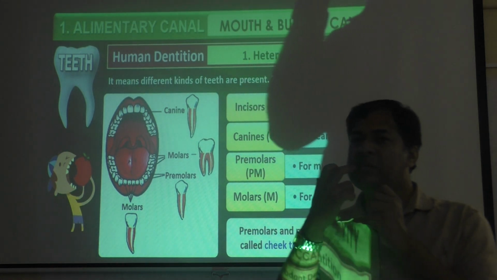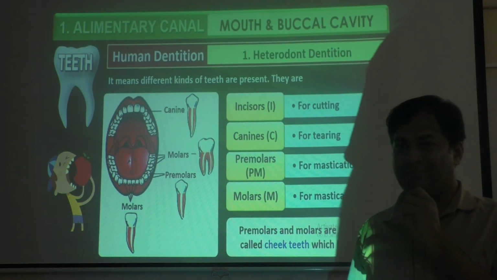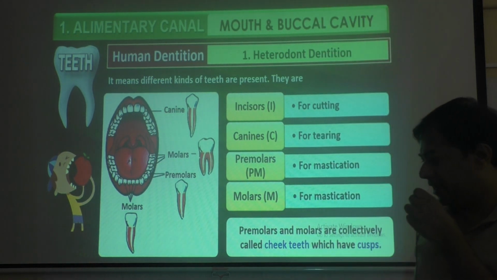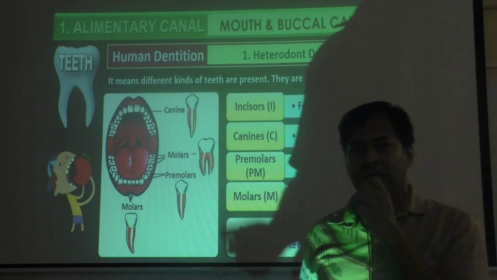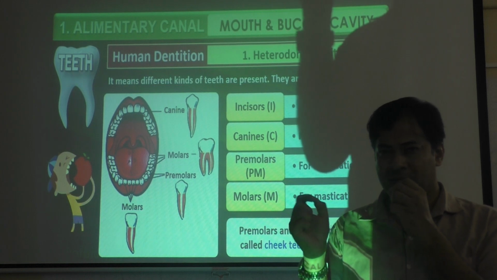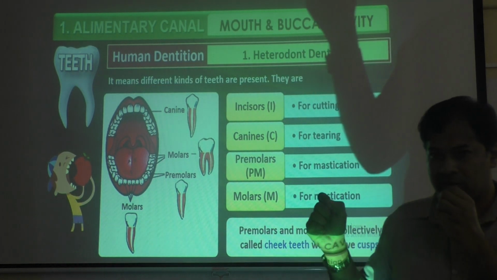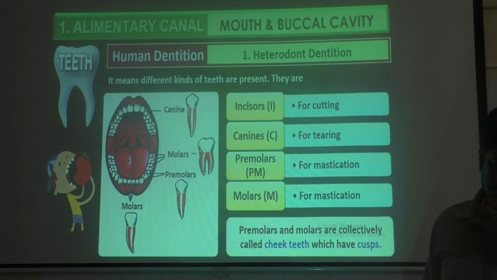Then premolars and the last molars are also meant for mastication, grinding the food. So grinding the food is called mastication. So the teeth help in converting larger food molecules into smaller pieces, because they cut the larger pieces into smaller ones.